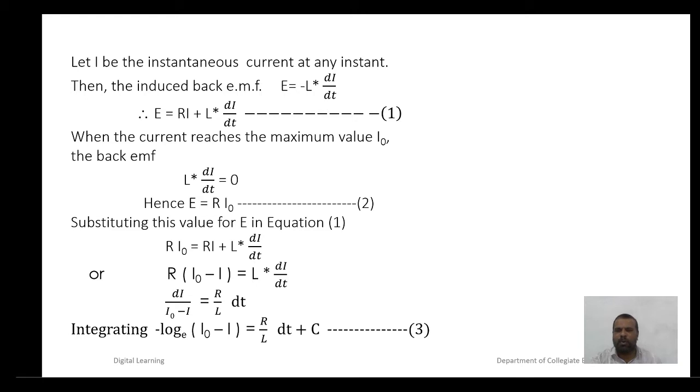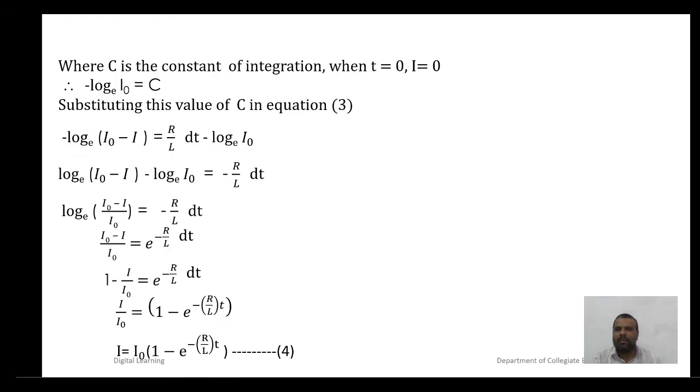Integrating the above equation, minus log of (I0 minus I) to the base e is equal to R by L into t plus C. Call this equation number 3, where C is the constant of integration.